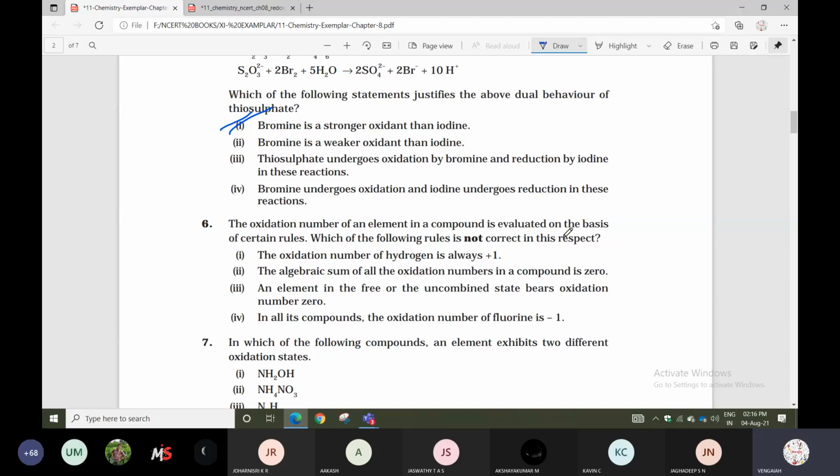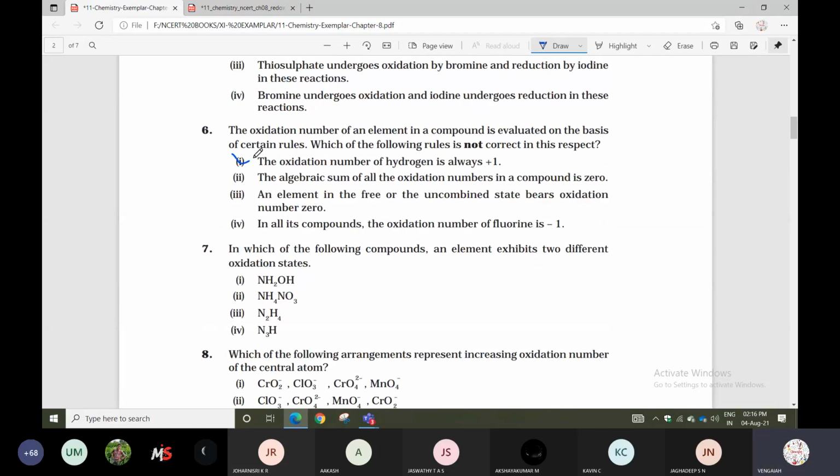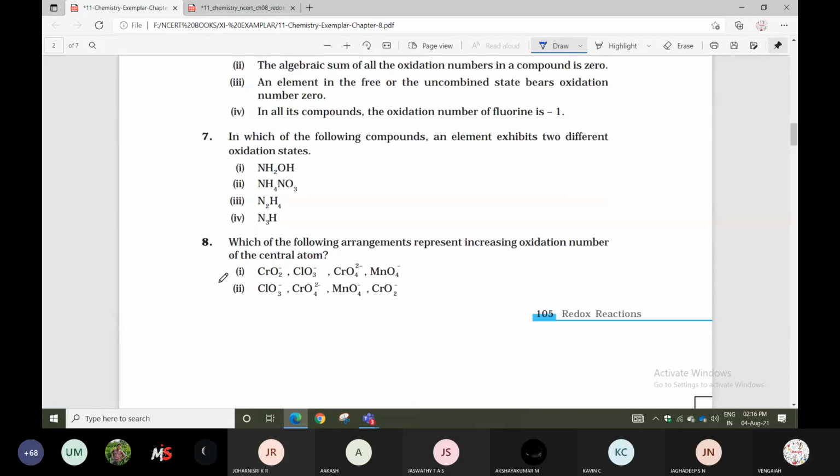Otherwise, when combined with a non-metal, the non-metal carries the negative sign and hydrogen the positive sign. You can check it. So the wrong option is that the oxidation number of hydrogen is always positive. That is incorrect. So option 1.